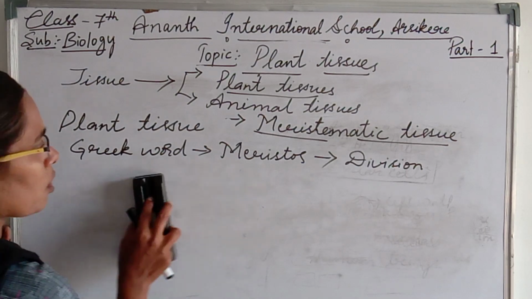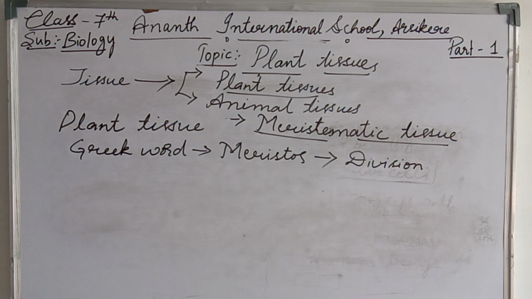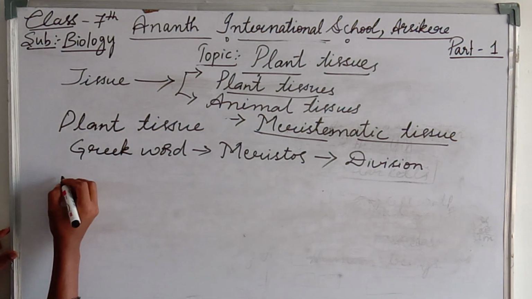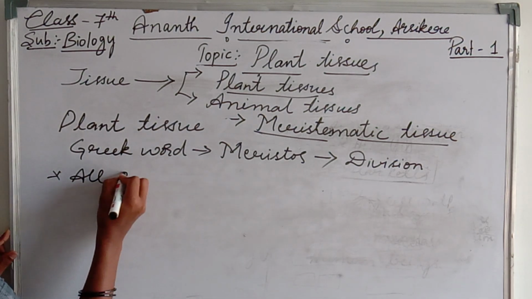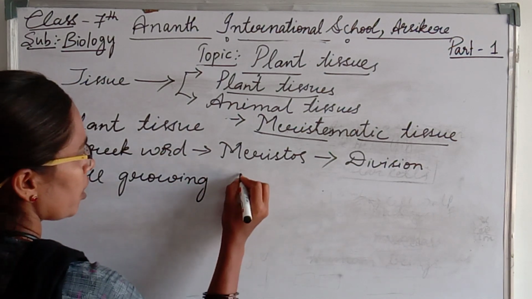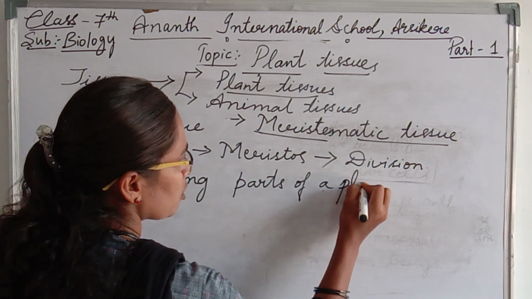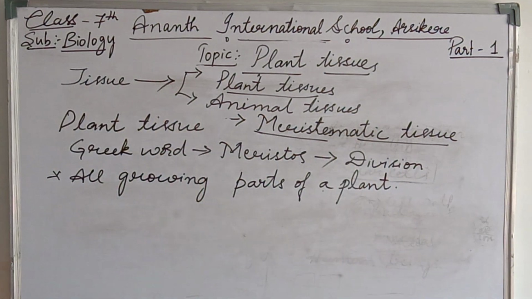Then in which parts of a plant is the meristematic tissue present? Meristematic tissue is present in all growing parts of a plant. We know different parts are present, like two systems: the root system and the shoot system.